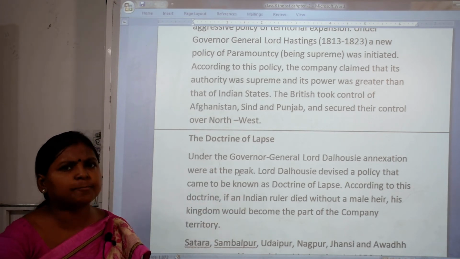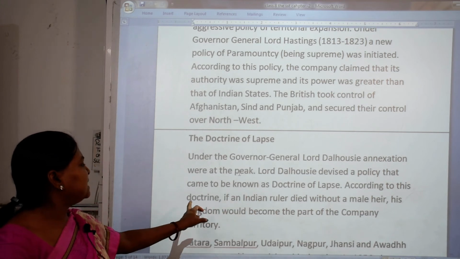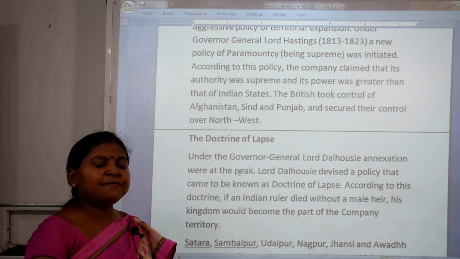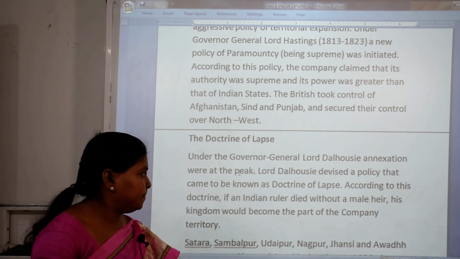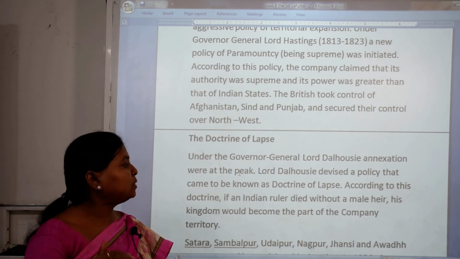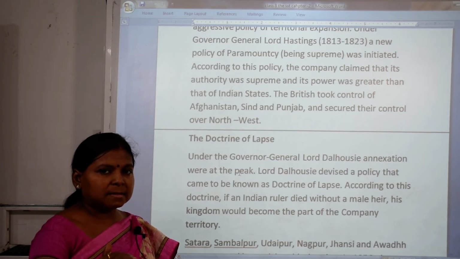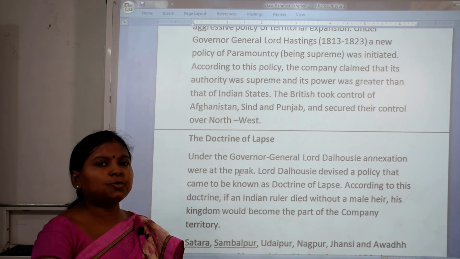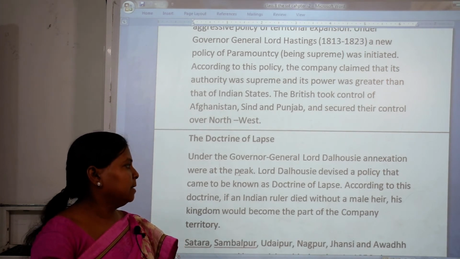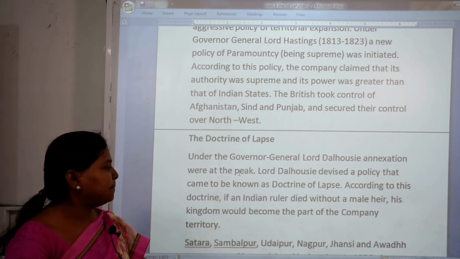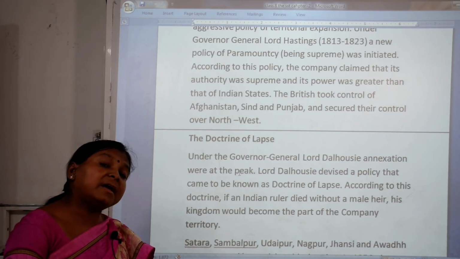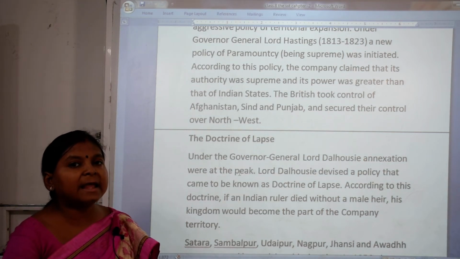According to this policy, if any Indian ruler died without a male heir, that is, when he died having no male child, his kingdom would become part of the company territory. They had made this rule.